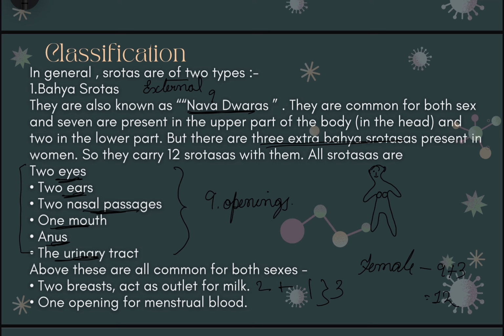So this is what the bahya shrotas are. Bahya shrotas are those through which materials come out of the body. For example, if we take the excreta of the nose, whenever we have a common cold, the mucus is excreted out. Such a function is done by the bahya shrotas. That means they bring materials from inside the body to outside, that is, they mainly help in the excretion part.